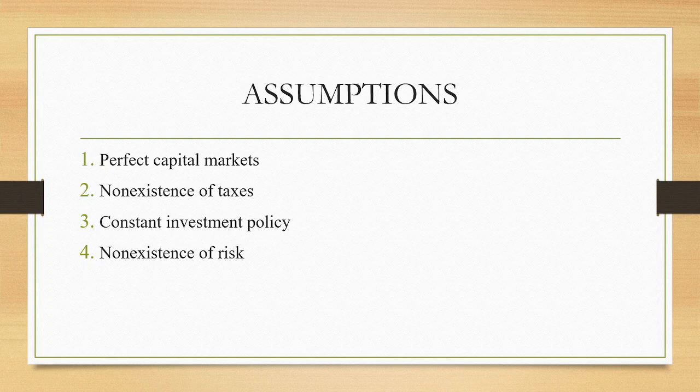We are assuming that there is no risk for the business. Even though we know that risk exists for all businesses, to prove the theory, it is assumed that there is no risk. So the assumptions are: a perfect capital market, no taxes, a constant investment policy, and no risk.